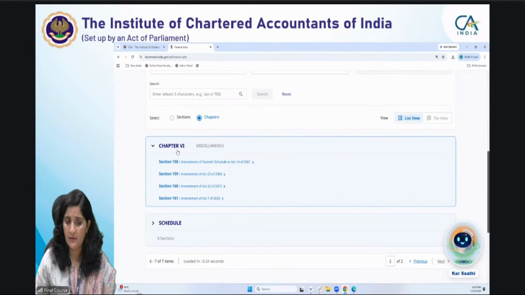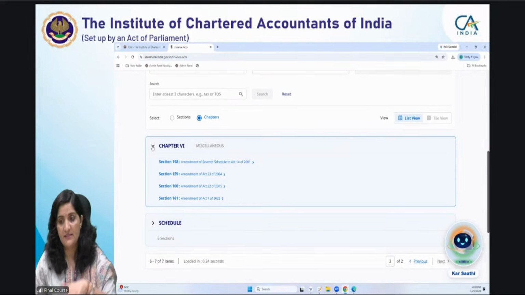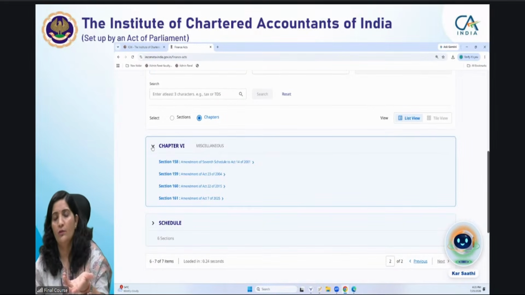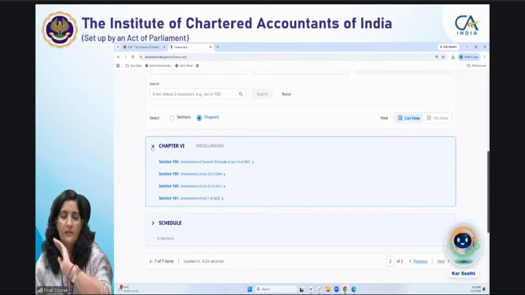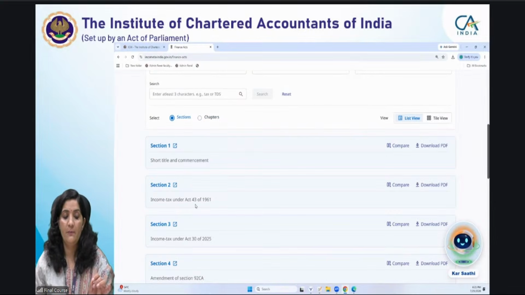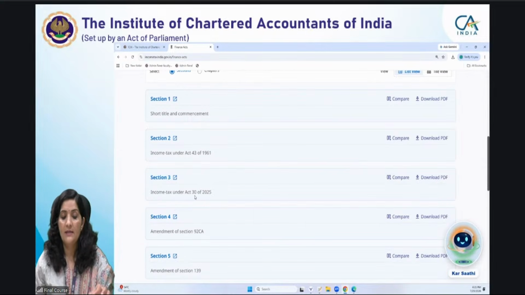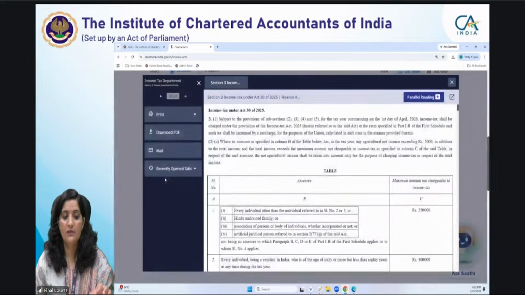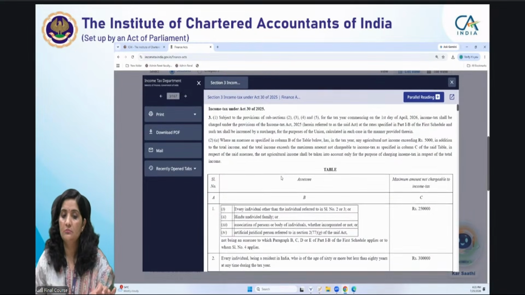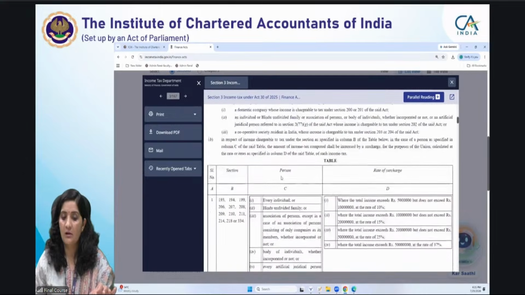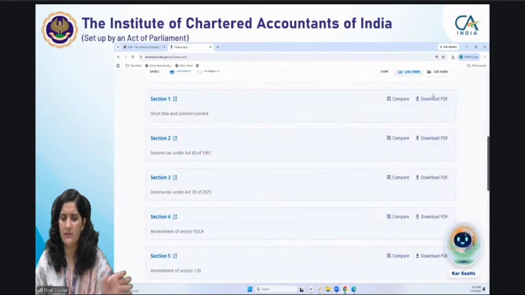Earlier acts may have certain amendments taking place in the Finance Act itself. For example, earlier the equalization levy, if you remember, is now no more relevant because it has already been abolished, right? So this is the Finance Act, you can get it. If I move to section 3 of the Income Tax Act, it provides you the rates. This is your section 3, which provides the first initial things.